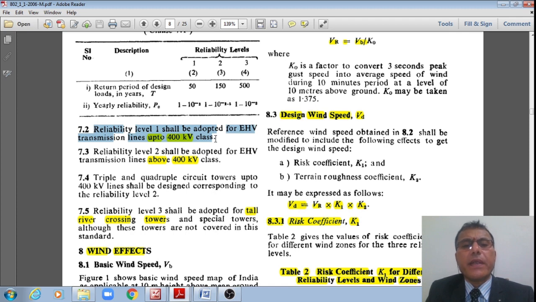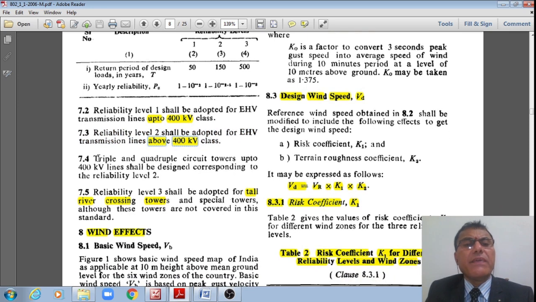Whereas reliability level 2 shall be adopted for EHV transmission line towers above 400 kilovolt class, and even triple or quadruple circuit towers up to 400 kilovolt lines shall be designed corresponding to reliability level 2